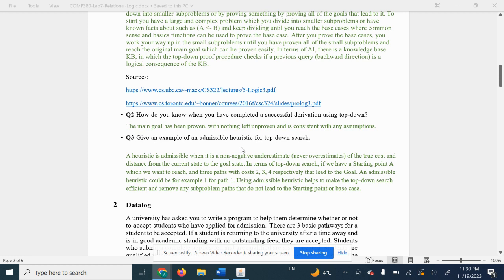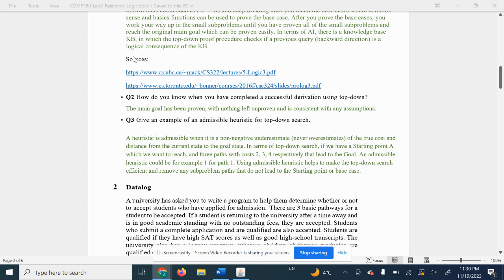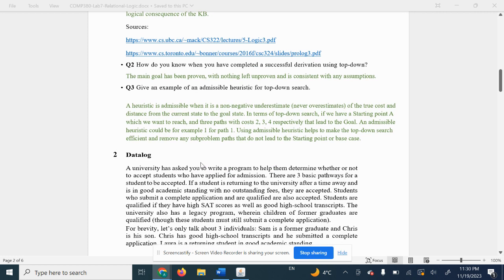So in terms of AI, we have a knowledge base, KB, and we can use the top-down proof procedure to check if the query, working in the backward direction, is a logical consequence of the knowledge base, meaning if we have the information in the knowledge base, then we can keep going ahead and reach the main goal. So those were my sources for this question.